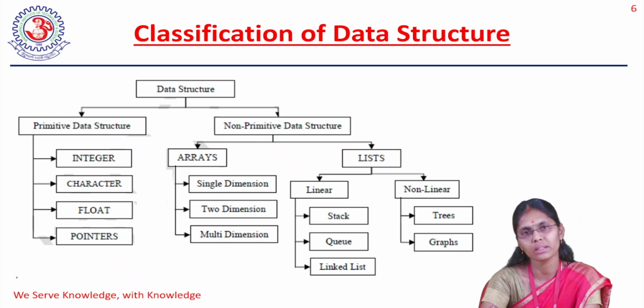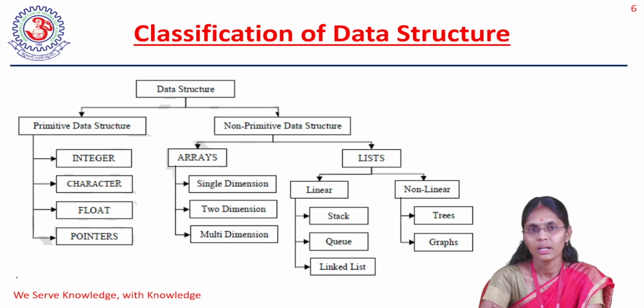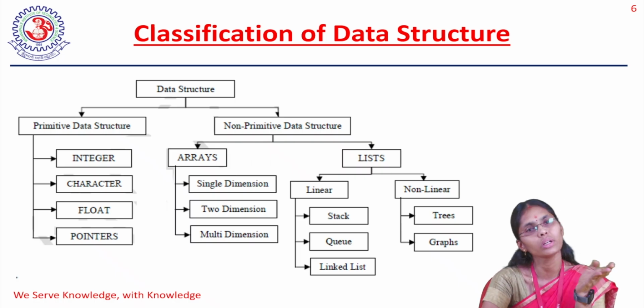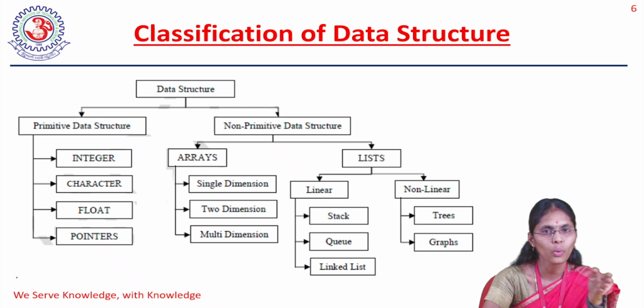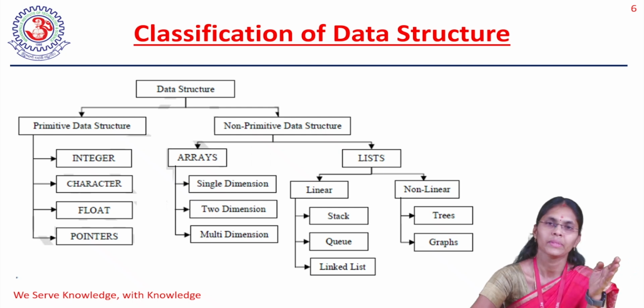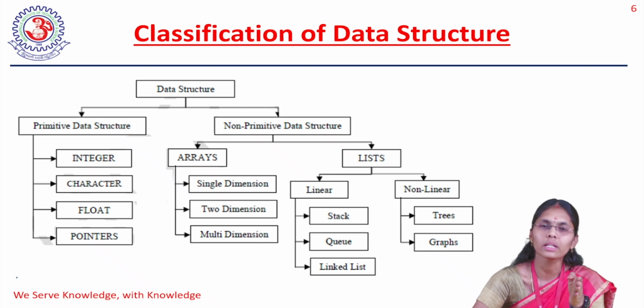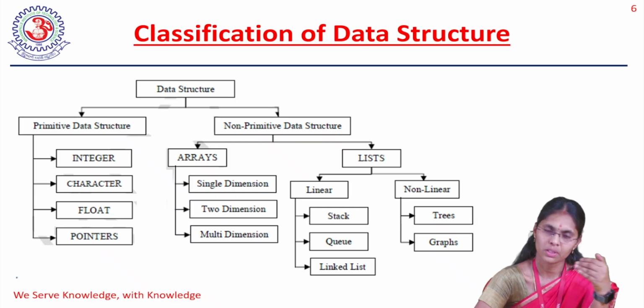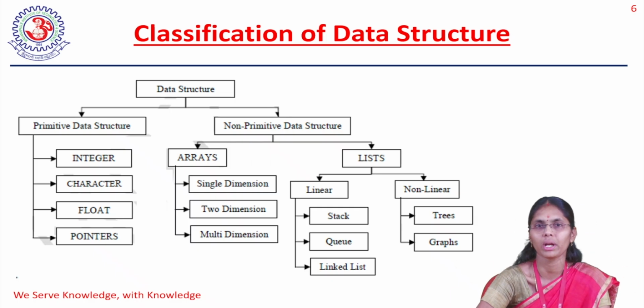And who will get the first ticket? Definitely the person who comes first will get the first ticket, right? And who will get the next ticket? The person who has come next will get the next ticket. Likewise, they will get tickets one after another. Okay, one got the ticket. Okay, 10th person, I will get 1 to 9, you wait. Like that, they won't say, right? So it goes in a sequential order, one after another.